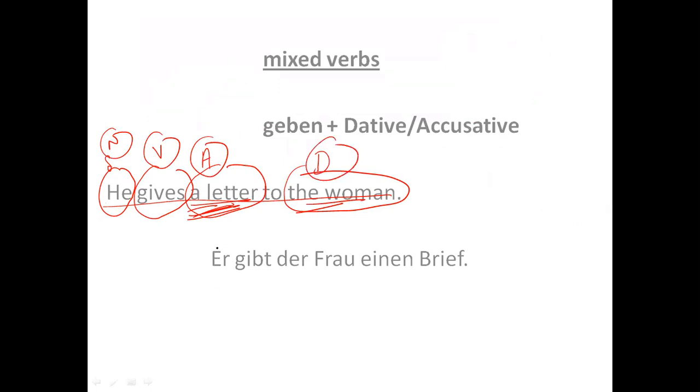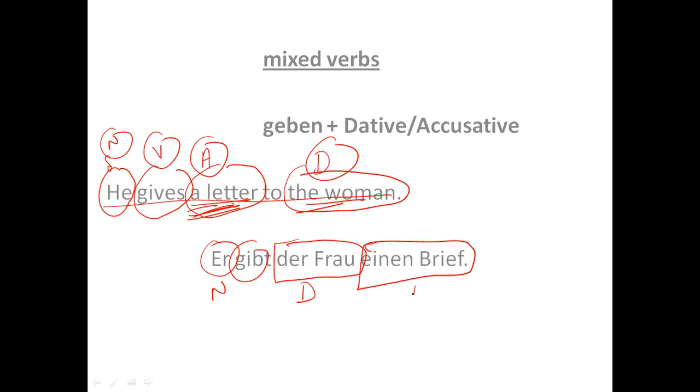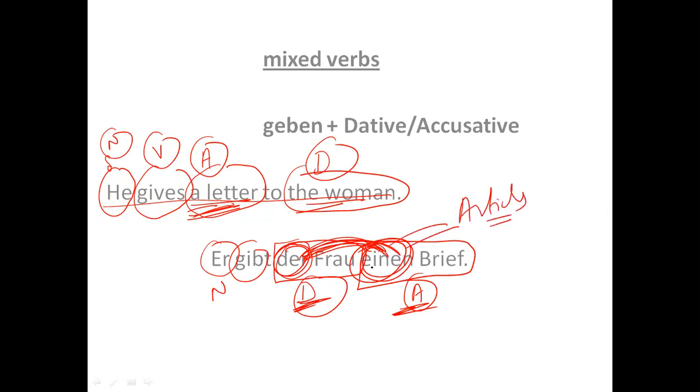So if I talk about German, er is nominative, gibt is the verb, der Frau, the lady, is dative, and einen Brief will be treated as accusative. Right? For the time being, you just need to focus on that. This portion is dative, this portion is accusative. Why it has become der and why it has become einen, this thing we will be discussing in the upcoming lecture when we discuss articles. So for the time being, there is no need to worry about why it is der, why it is einen, right?